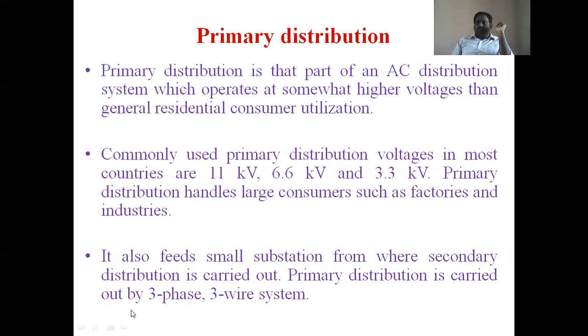We already discussed the feeder concept: feeders are three-phase conductors, no neutral, connected to the distribution transformers. The distribution transformer belongs to the secondary distribution system.